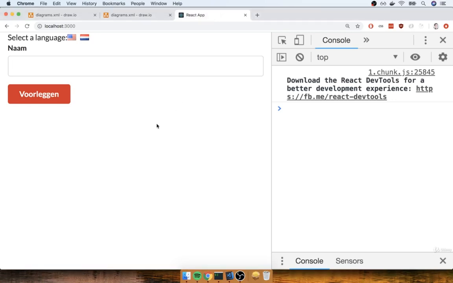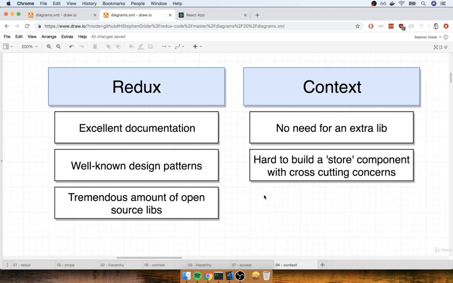In the last video, we finished up our first example using context in place of Redux to share information and change information inside of our application. In this video, I want to very quickly mention a couple of reasons that I recommend you continue to use Redux in any serious application that you plan to work on. So here's my big reasons.